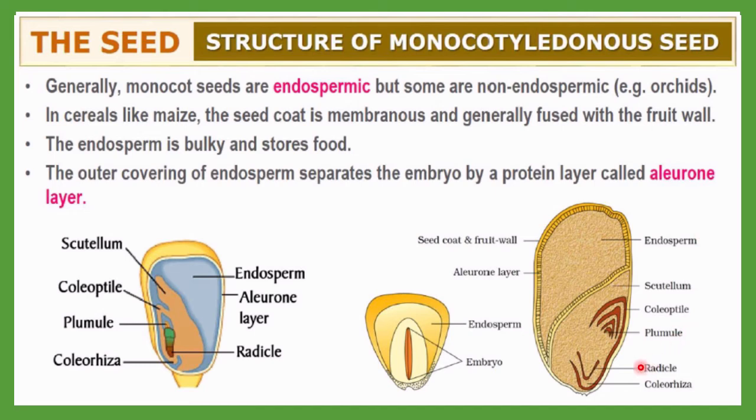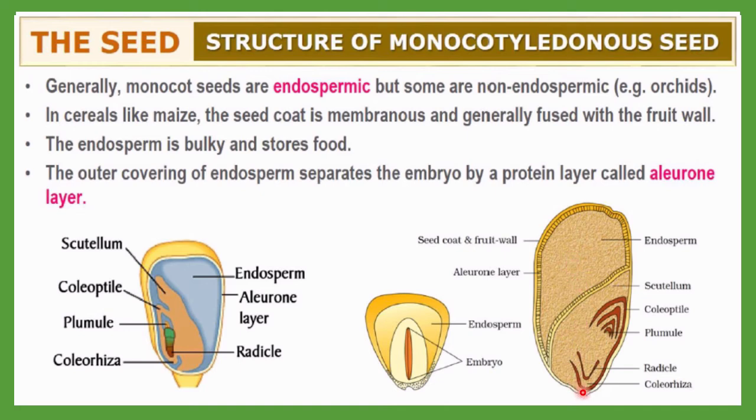So this is a very unique diagram, and you have to practice it because it may be asked in the exam. If you write down the structure of a monocotyledonous seed, at that time you should write down these definitions and explanations, and then draw this diagram along with these labels. So let me discuss the diagram. First of all, this is the monocotyledonous seed, because of that only you can observe endosperm here.